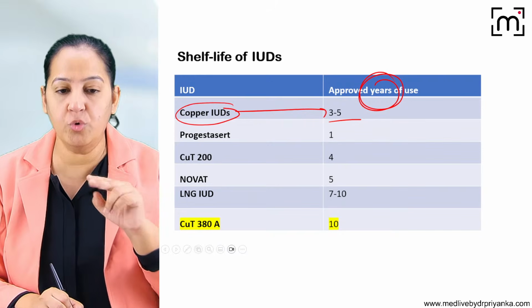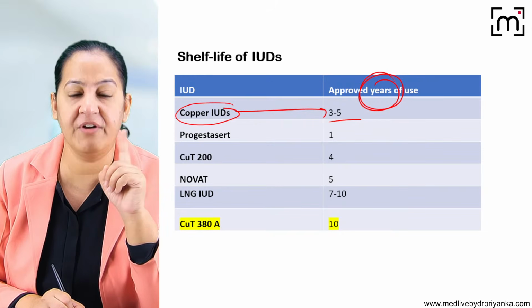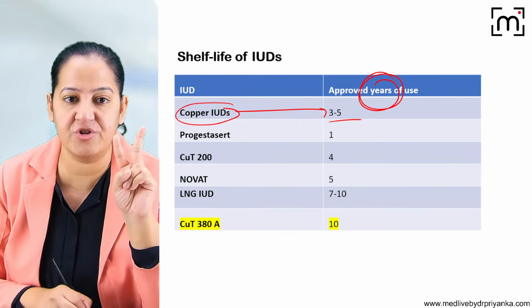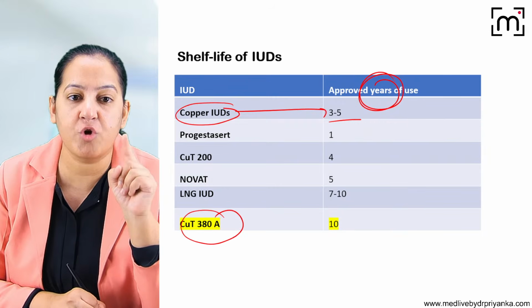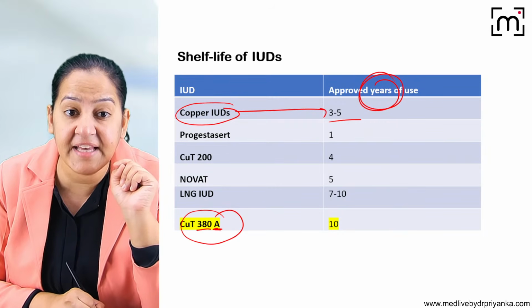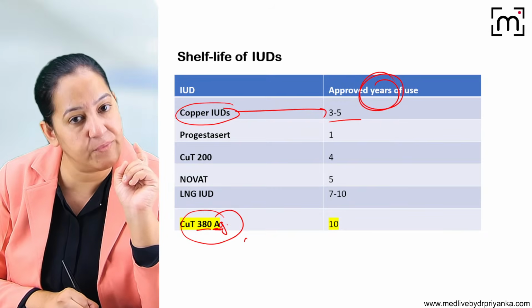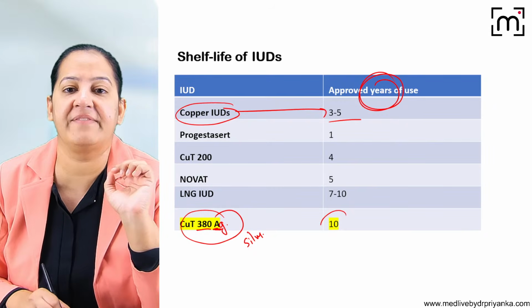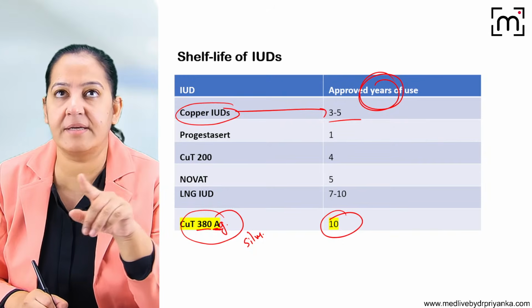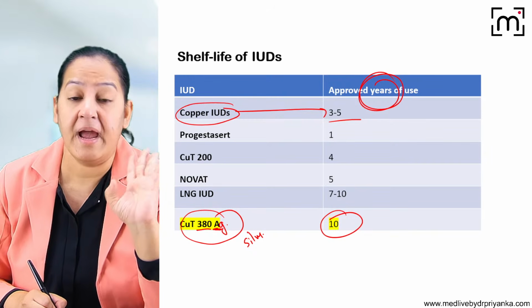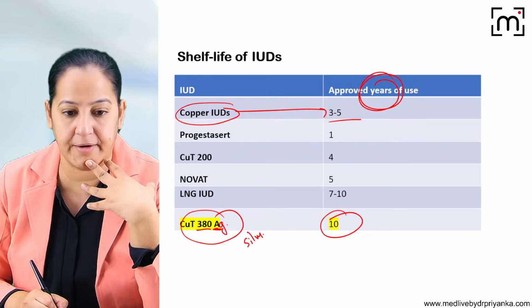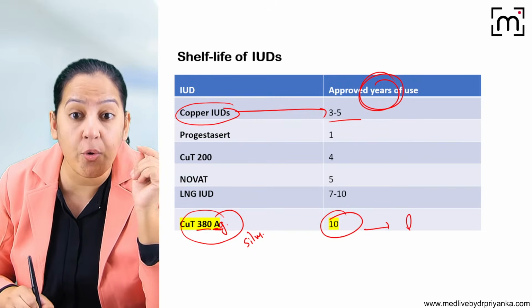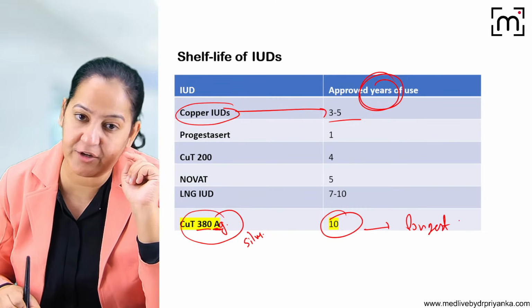So tell me the two second generation copper T. One of the special copper T is copper T380A, where A is Ag, containing silver. So it's very costly because it contains silver along with the copper. So it's costly, but the shelf life is 10 years. So once it is inserted, for 10 years, nothing has to be done. And after 10 years, it has to be changed. So it is having the longest shelf life, and you get questions on that.